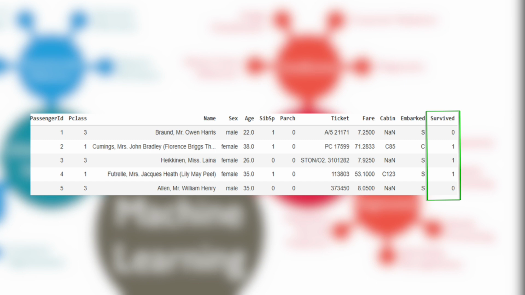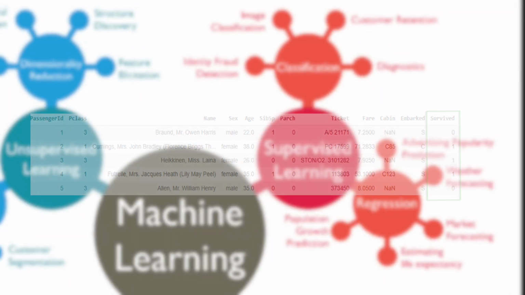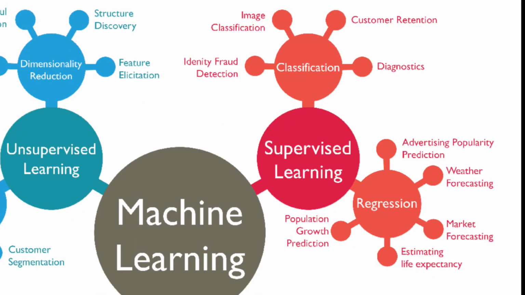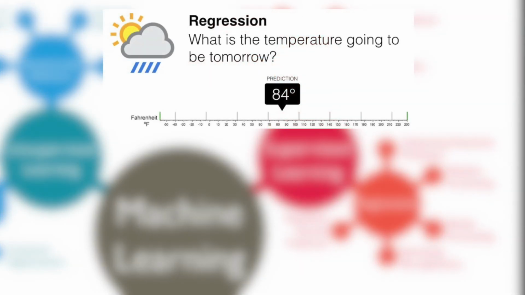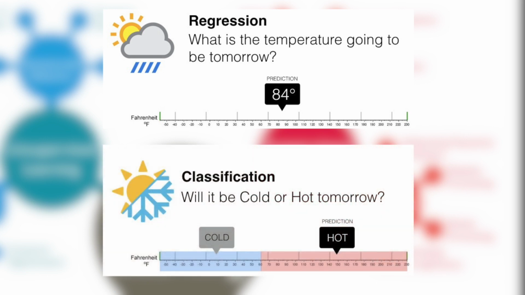This kind of case where you have input and output, or more specifically labeled data, is a case of supervised learning. Now, depending on what you want to predict, if it's a numerical value, then it's a case of regression, supervised learning. And if it is classes or categories, then it's a case of classification, supervised learning.